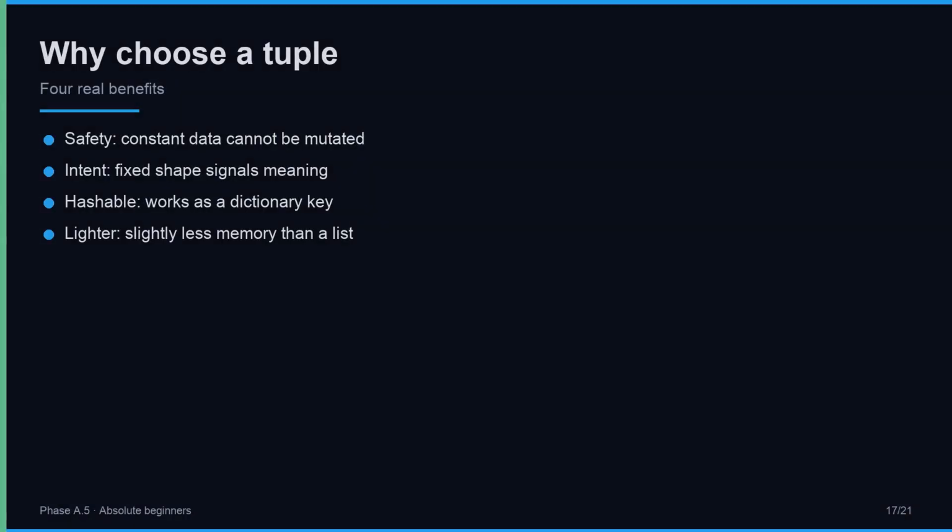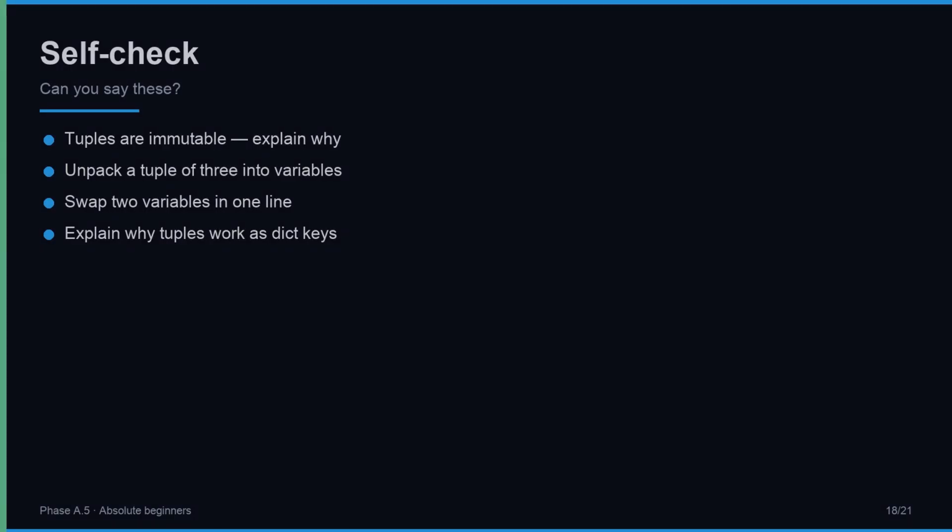Let us name the real benefits of choosing a tuple. First, safety: you cannot accidentally change data that should be constant. Second, intent: a tuple tells the next reader these values belong together and will not grow. Third, hashability: tuples work as dictionary keys, lists do not. Fourth, a small speed and memory win. When data is fixed, the tuple is the honest, safe, and idiomatic choice.